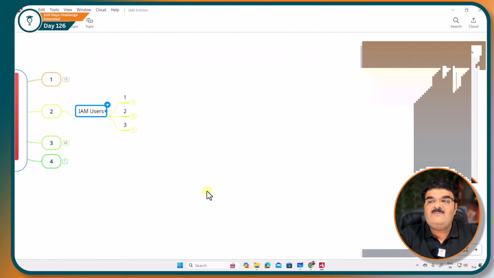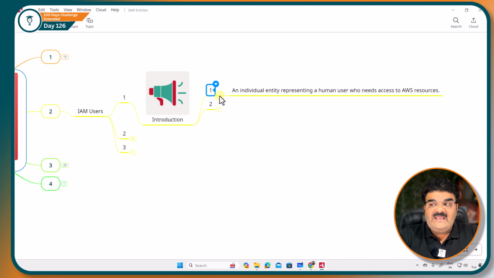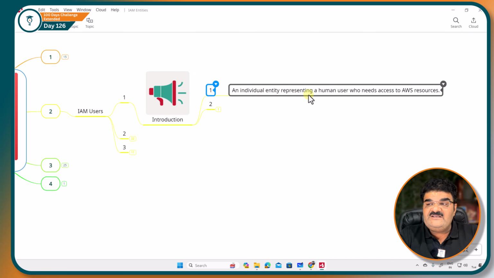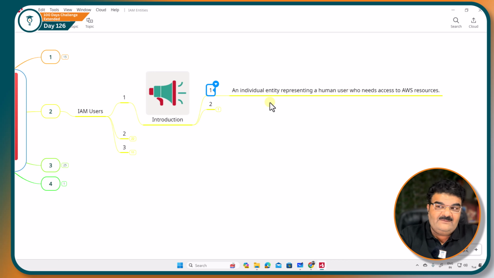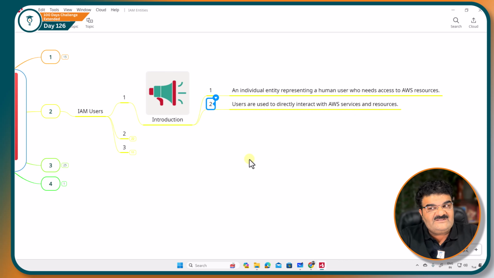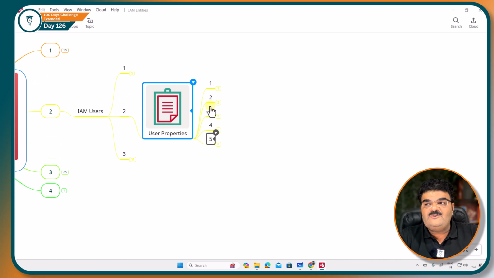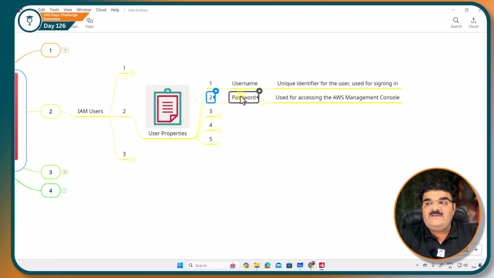So let's talk about this. First of all, introduction. An individual entity representing a human user who needs to access AWS resources. Users are used to directly interact with AWS services and resources. So we need to create a user account. Now when we are going to create a user account, we need to set up user properties like username and password.